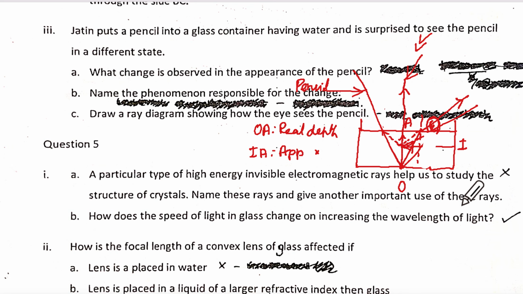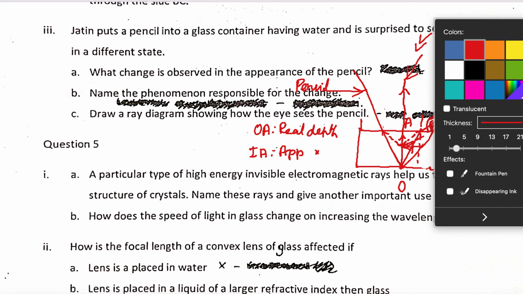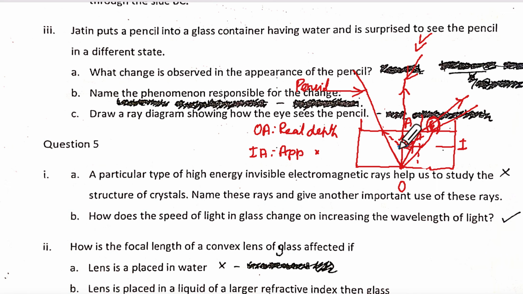There's something more I wanted to tell you. It slipped my mind. Wait, one second, before I forget that. Now remember, this is the position of your eye. I'll use another color. If this is the position of your eye, remember this eye should be exactly above O. If your O is here and your eye is somewhere here, it should be exactly vertically above. Understanding what I'm saying? Yes, ma'am. Okay, take care.